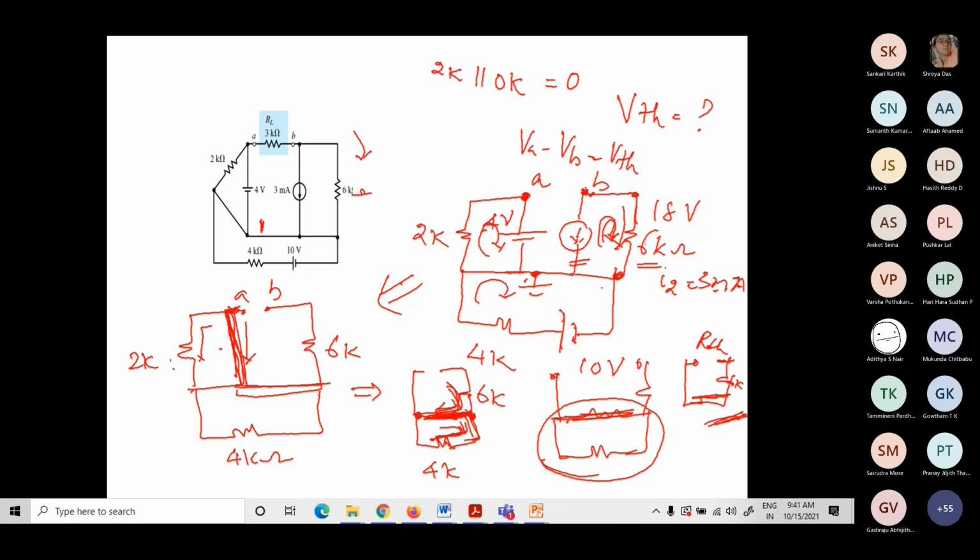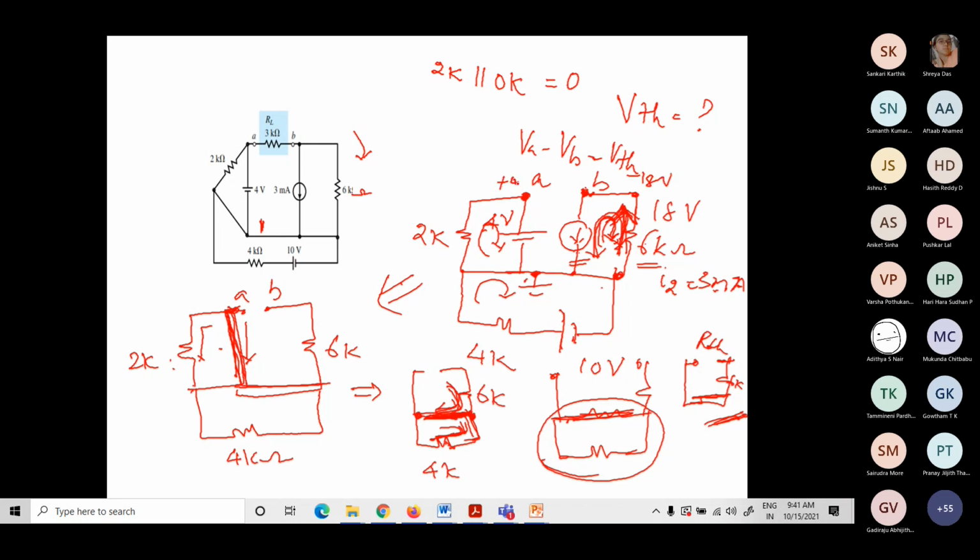So what will be my VB? VB is the voltage at this node with respect to ground. Will it be plus 18 or minus 18? Minus 18. Because current is flowing like this, it's going to be minus 18.